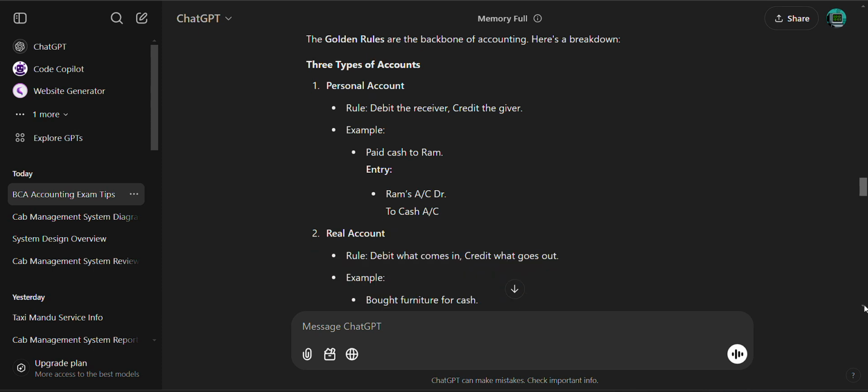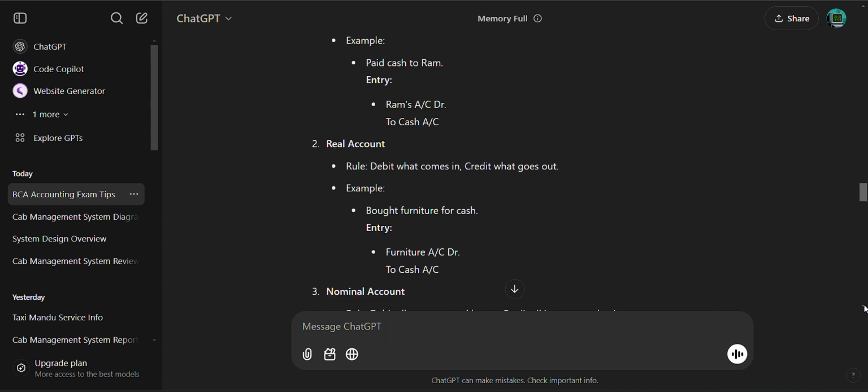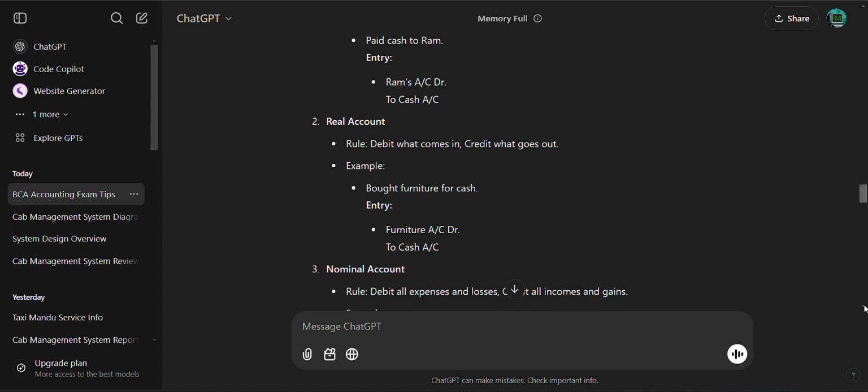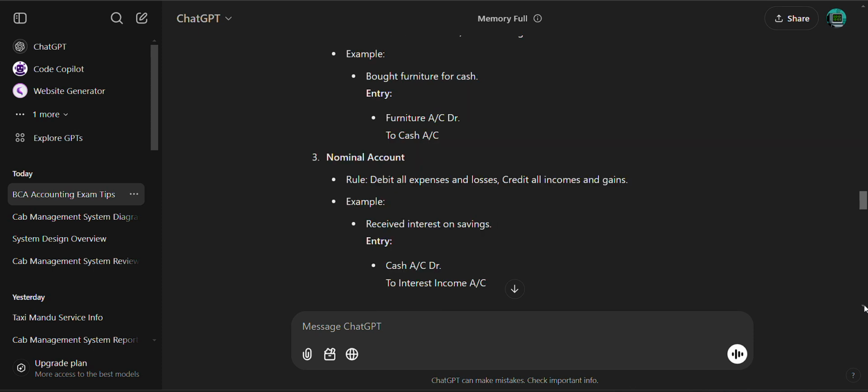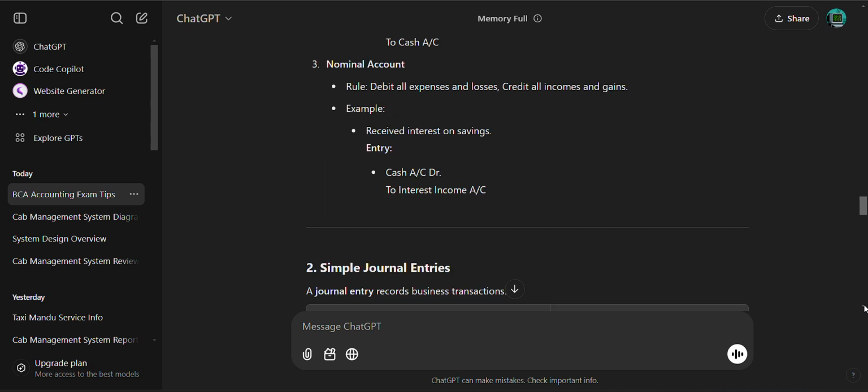Real account rule: debit what comes in and credit what goes out. Example: bought furniture in cash, entry: furniture account debit to cash account. Nominal account: debit all expenses and the losses, credit all income and the gain. Example: received interest on saving, cash account debit to interest income account.